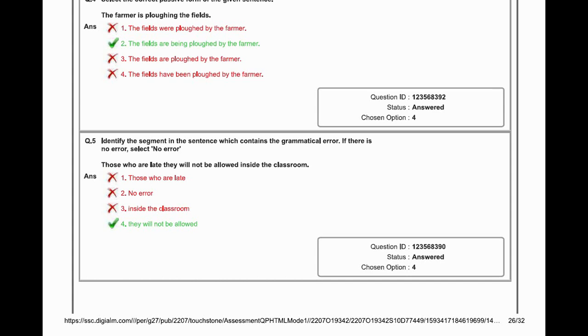So you need to find the error. So those who are late, they will not be allowed inside the room. That part has an error. So they will not be allowed in the room. So this part, option 4, is the correct option where we find a grammatical error.